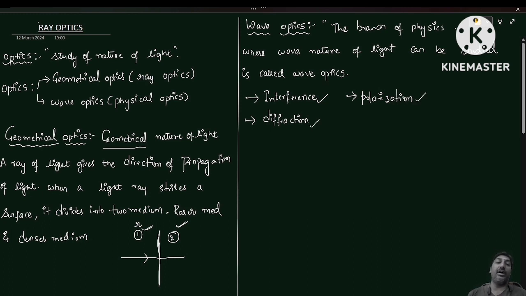That is what we are going to discuss in wave optics. But right now, firstly, we are going to discuss geometrical optics.